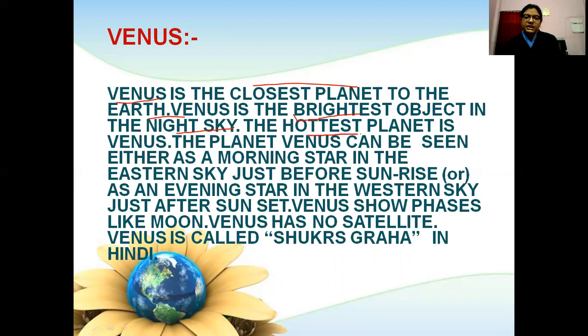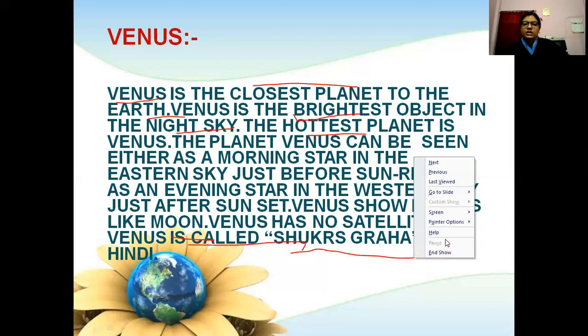The planet Venus can be seen either as a morning star in the eastern sky just before sunrise or as an evening star in the western sky just after sunset. Venus shows phases like a moon. Venus has no satellite. Venus is called Shukra Grah in Hindi.